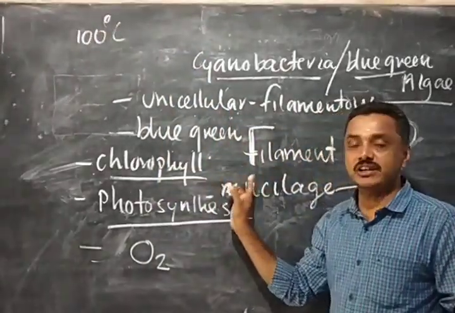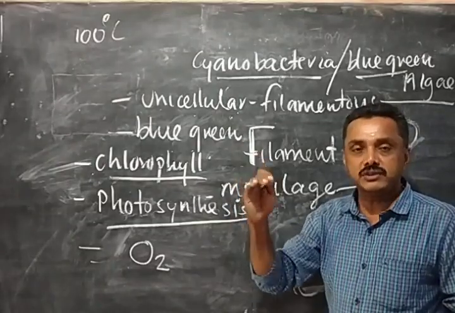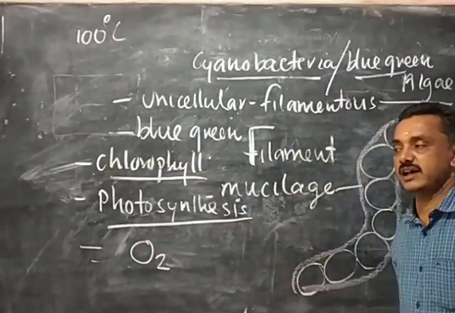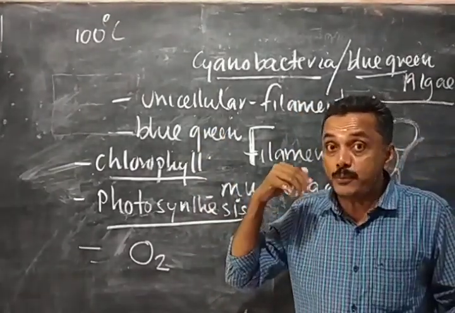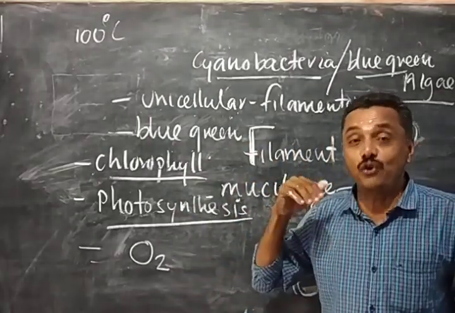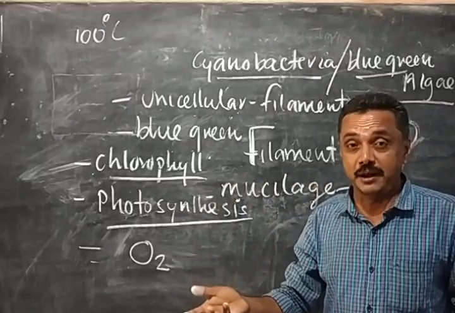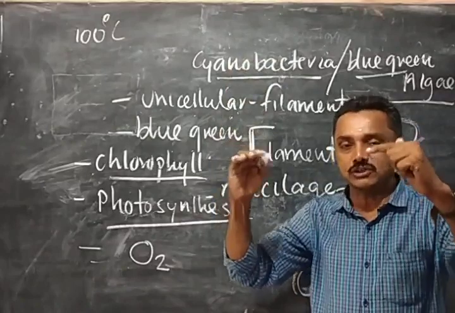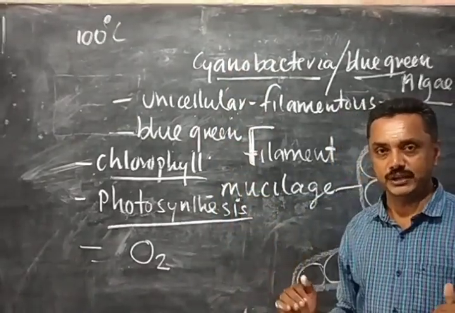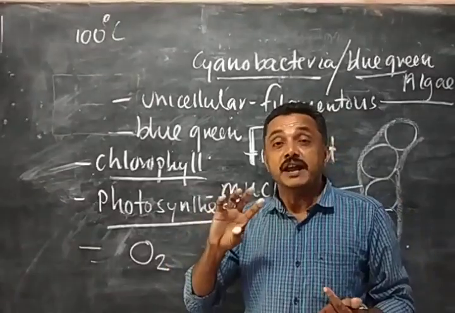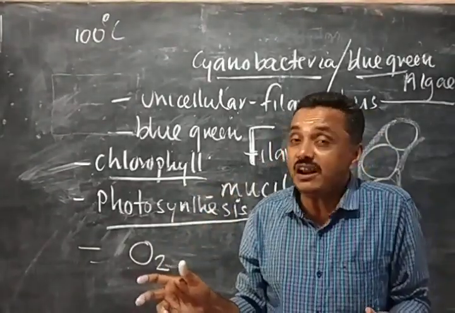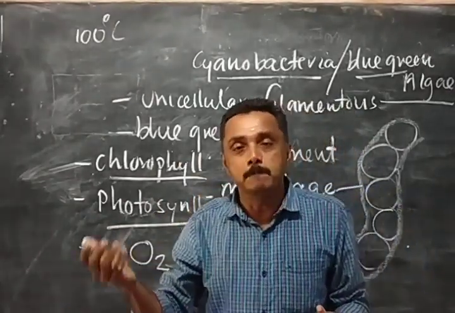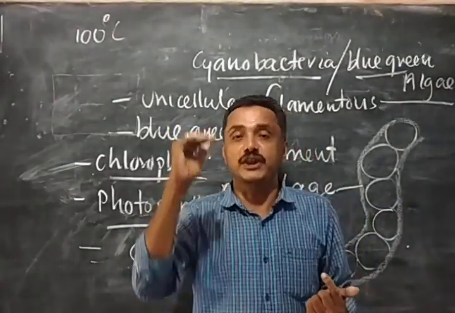When cyanobacteria originated, the temperature was reduced because they began to produce oxygen, which combined with hydrogen to form water. Then new types of organisms began to originate. So cyanobacteria are very important in nature because they started photosynthesis and began to produce oxygen, by which the temperature of the earth was reduced.